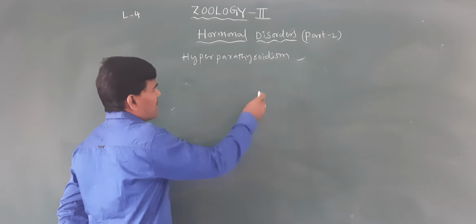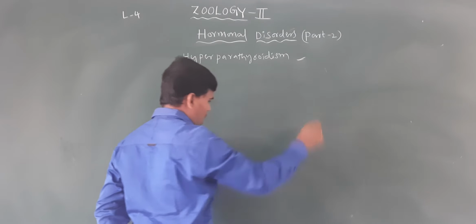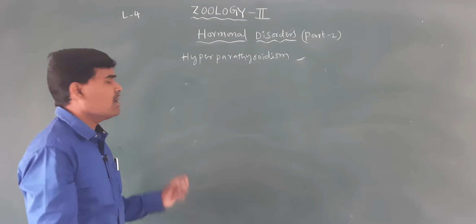So in hyperparathyroidism, the calcium ions and the bones are deformed.